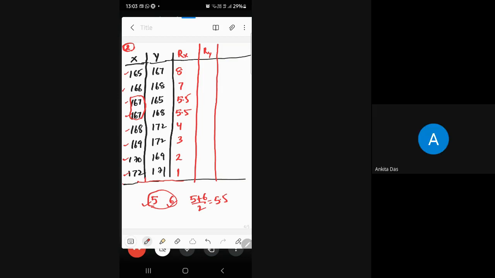Sir, he is saying that 167 came 2 times, so can't we give the 5th rank to both? No, we should not give that. Because we have 2 observations now. We have 2 observations, so we need to take the next 2 ranks.